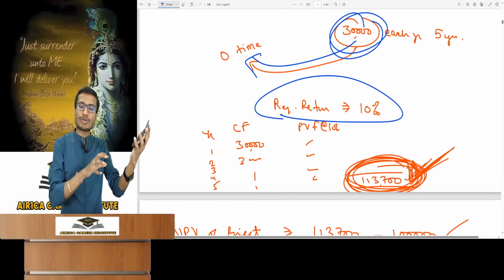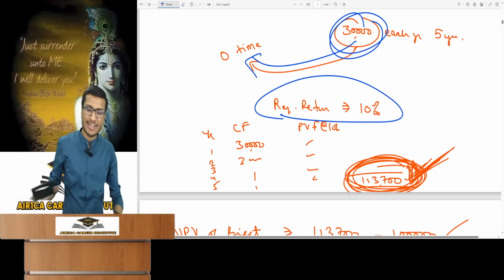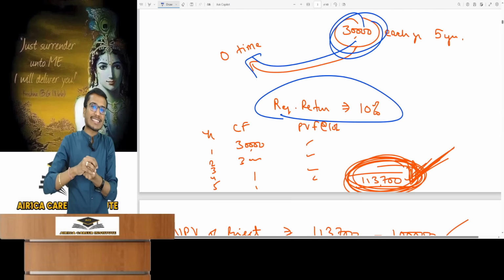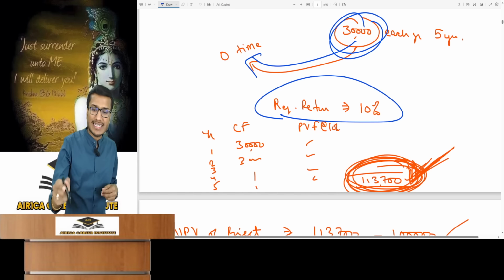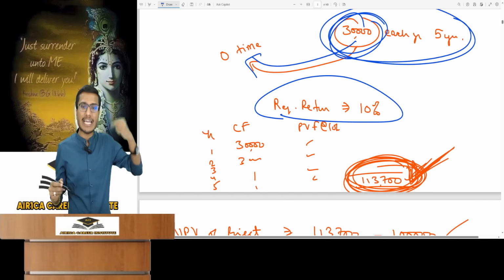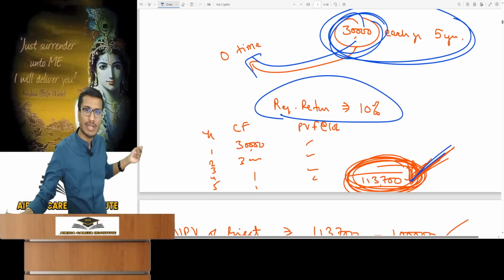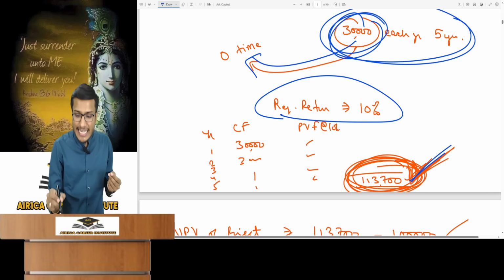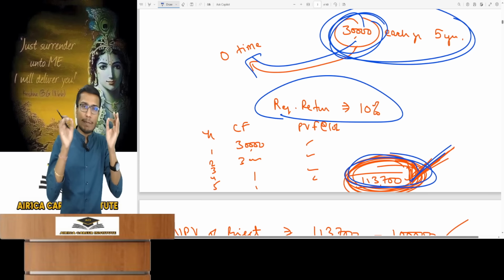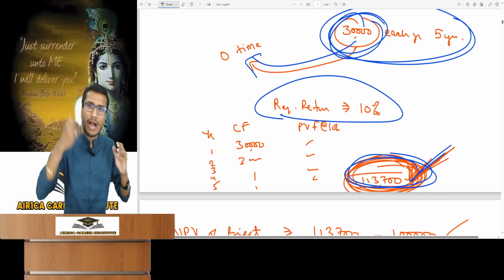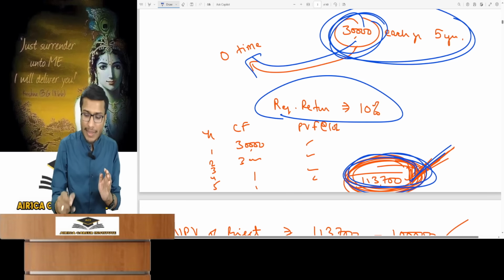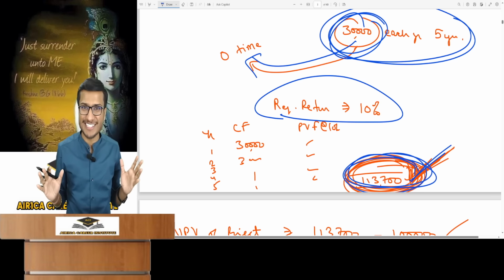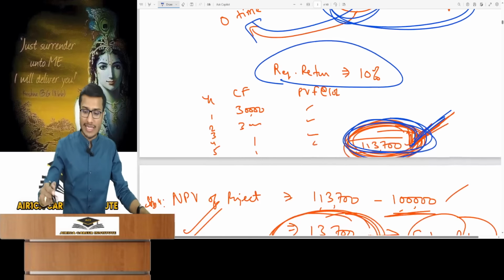So if you want to remove that, what do you do? PV the future cash flow at 10%. Then you will find out the principal amount in a way after removing the return, meaning how much amount you should invest, its fair value. So if I PV the 30,000 cash flow that I will get every year at 10%, that value will be approx 1,13,700. Do you know the meaning of this value? Those who understood PV, I have explained it in so much detail from the beginning, and I had already given a lecture in the regular batch and told you that I am giving a final crux of PV for the last time. But I won't tell that here, just listen to me.